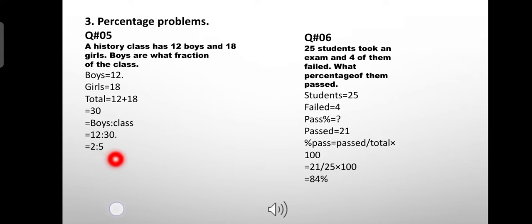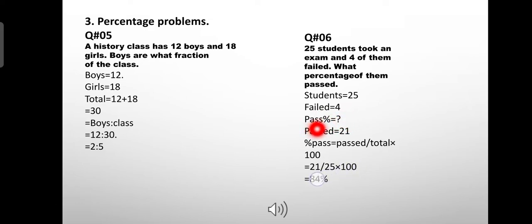Now question number 6. 25 students took an exam and 4 of them failed. 25 स्टूडेंट्स ने एक एग्ज़ाम दिया, उनमें से 4 स्टूडेंट फेल हो गए. What percentage of them passed? उनमें से कितने परसेंटेज स्टूडेंट्स की है जो पास हुए. So we are writing in easy form. Students 25, failed 4.